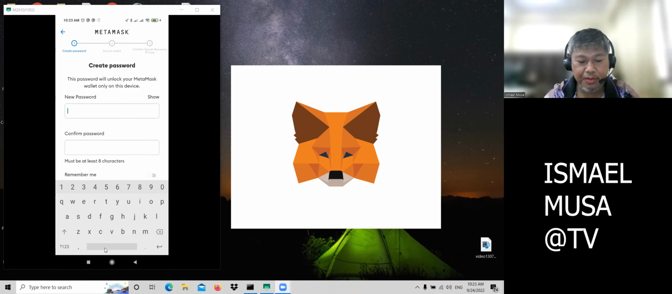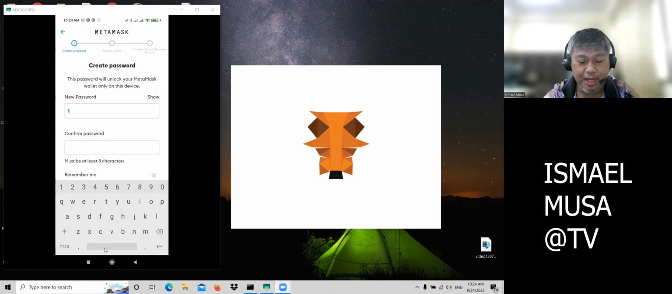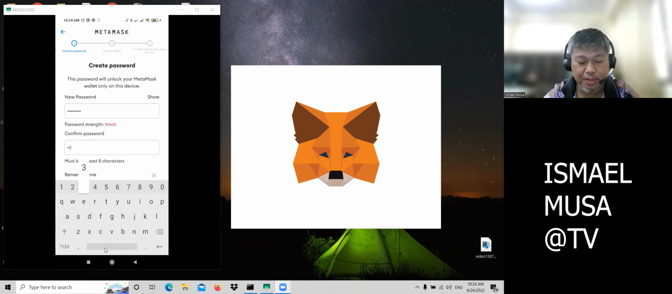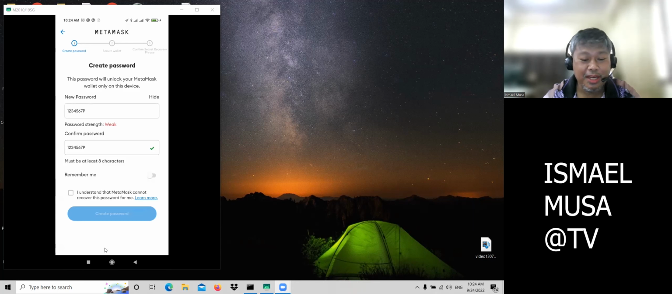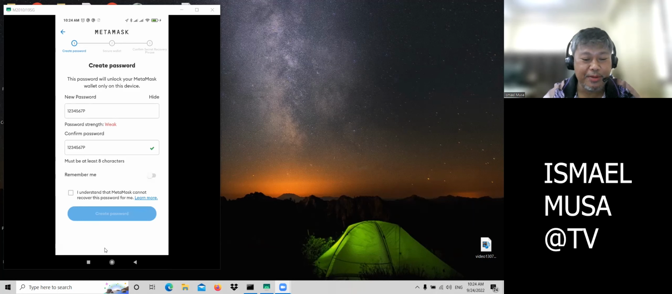Now it's up to you. You create your own password that you can easily remember. It must be at least 8 characters. For mine, I have 1, 2, 3, 4, 5, 6, 7, 8. Anyway, this is only a sample. But of course, when you create your own wallet, take note of your wallet password. Then you click I understand that MetaMask cannot recover this password for me.